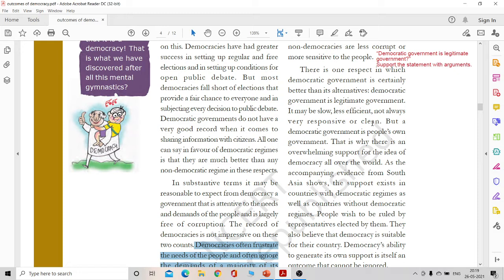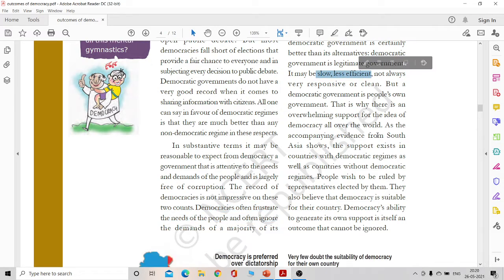But this is exactly what makes it a democracy, because it holds the government accountable. The people are there to listen to the decisions. They are part of the decision making, and this is why it can sometimes be slow and less efficient.